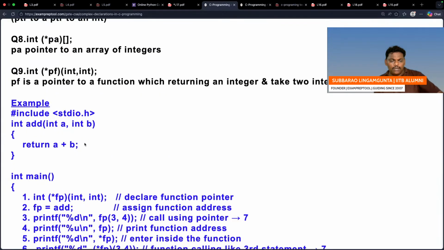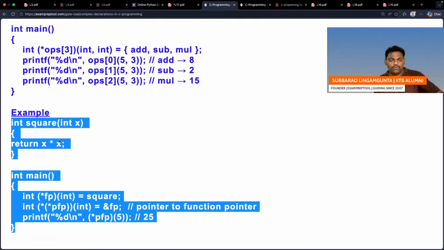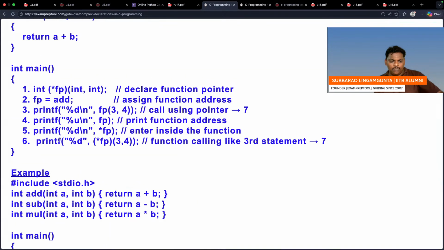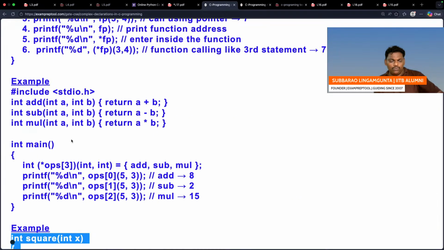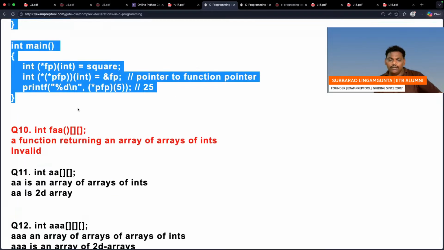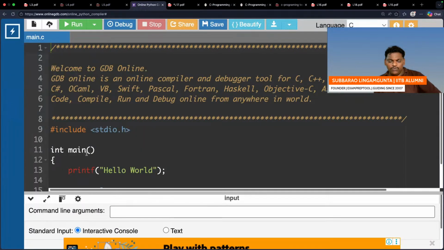Question number 9, example 1 we did yesterday. It is example 2. It is example 3. If anyone has a small doubt, you can check one time. I can execute also. I executed before. Let me execute for your convenience.